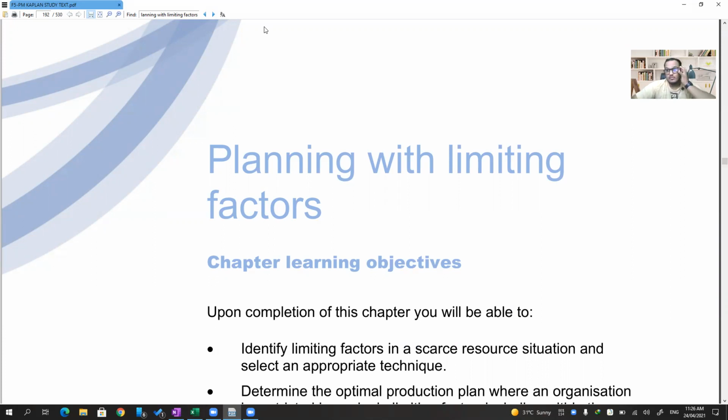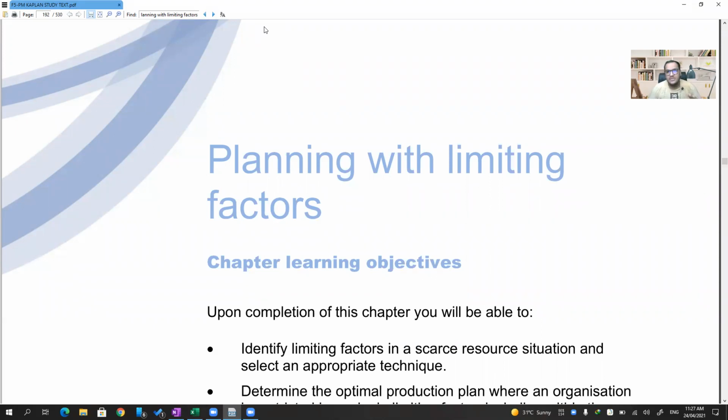Anyways, we have this concept where we considered throughput per unit of limited resource. In bottleneck resources, throughput per unit of limited resource has to be considered. Whichever is giving you highest throughput per limited resource, that product you have to produce first. Now replace throughput with contribution. You are done with planning with limited factors.